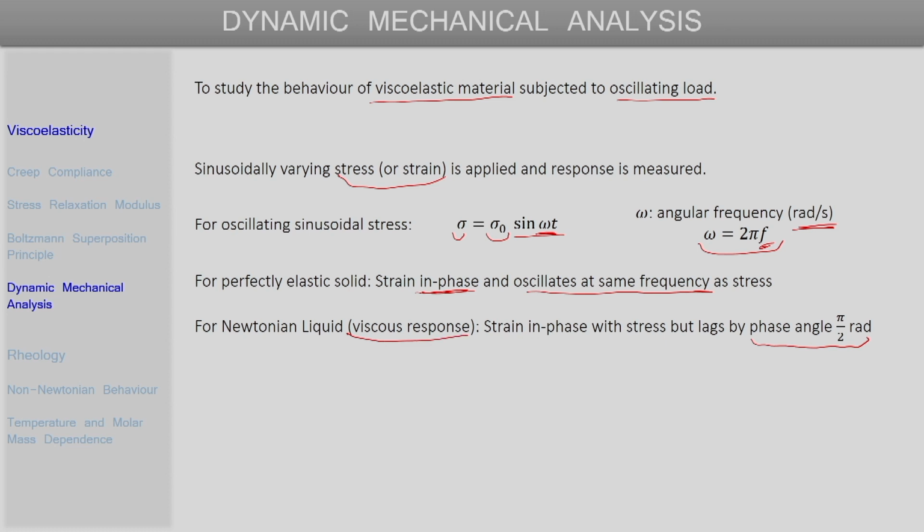Now, the viscoelastic response will typically lie in between these two extremes of purely elastic and purely viscous response. For viscoelastic materials, if a sinusoidal load is applied, then the corresponding strain also varies sinusoidally at the same frequency as the applied load, but it lags the stress by some angle, which is typically between 0 and 90 degrees.